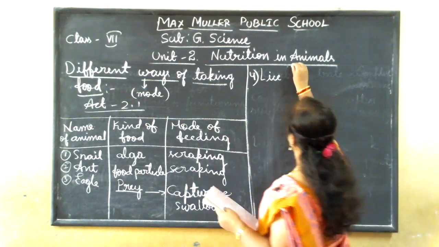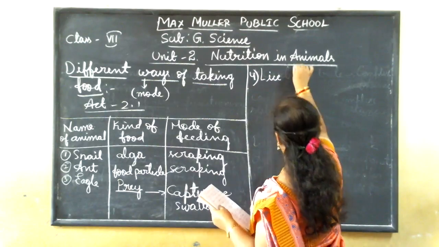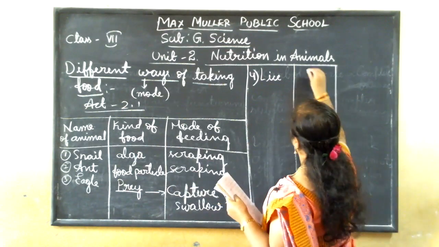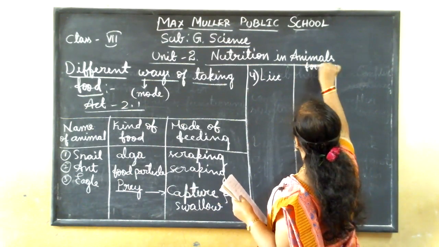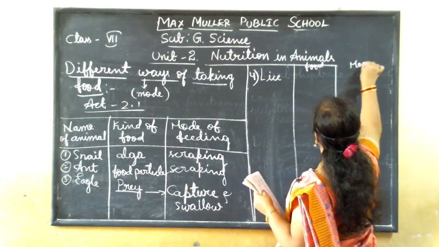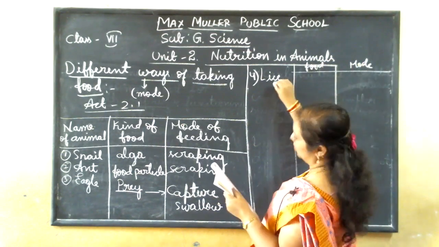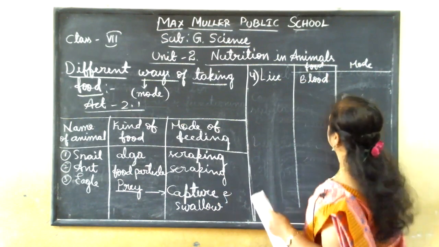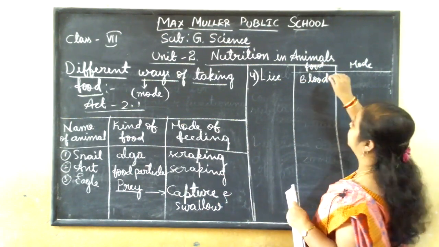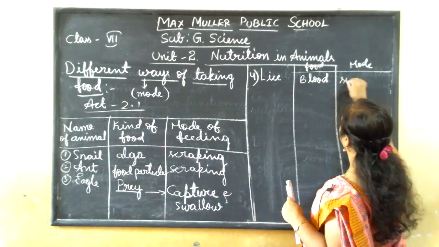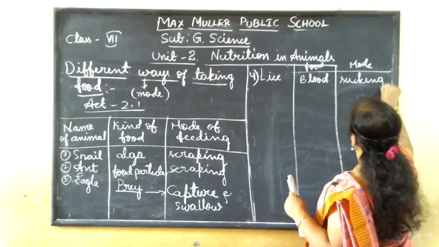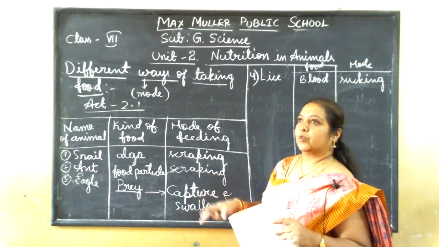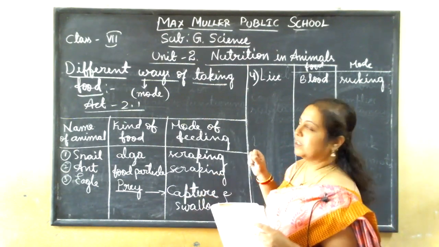Here is the food, here is the mode. So leech is sucking the blood. What is the way of intaking the food? That means it is sucking. What is it intaking? Blood. Any animal's blood or human blood, it will suck from its mouth part.